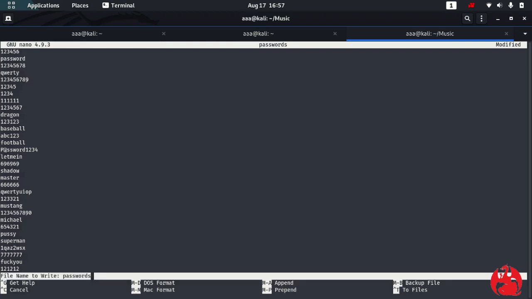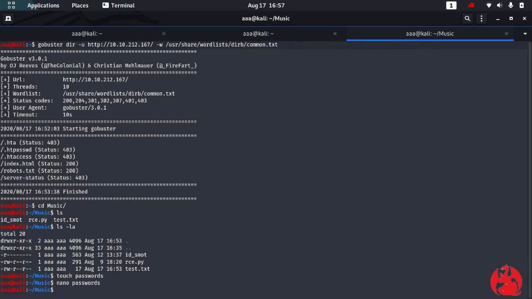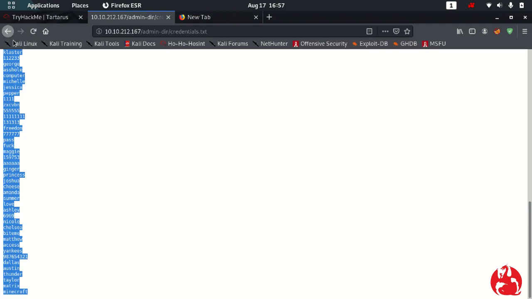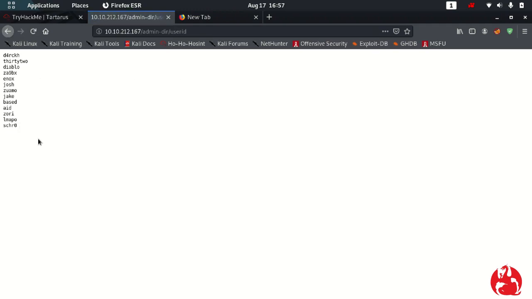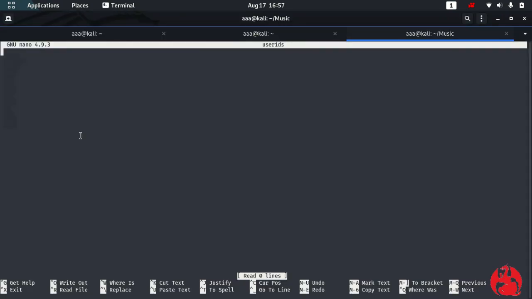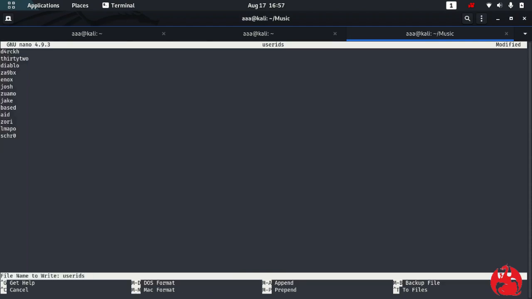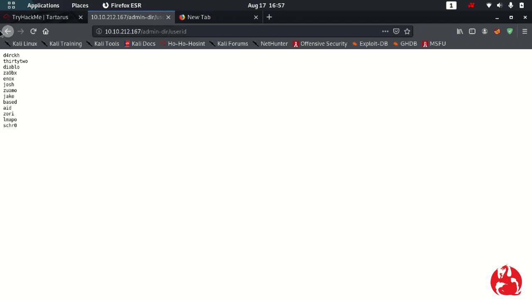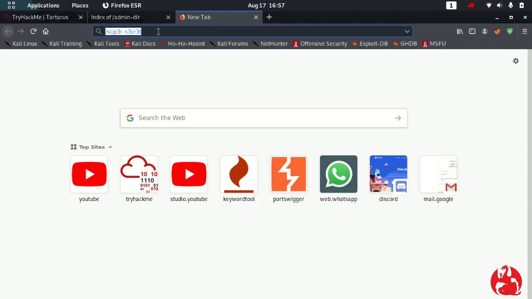And I'll save it: Control O, enter, Control X. Again I'll create a file named user IDs, and I'll nano user IDs and paste the user IDs here, and save it. Alright, so now we have the user IDs and the passwords, and we also found a super secret directory.